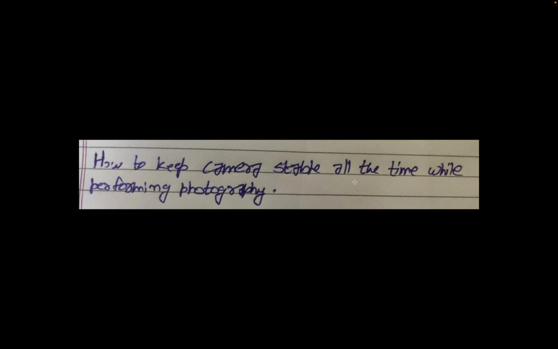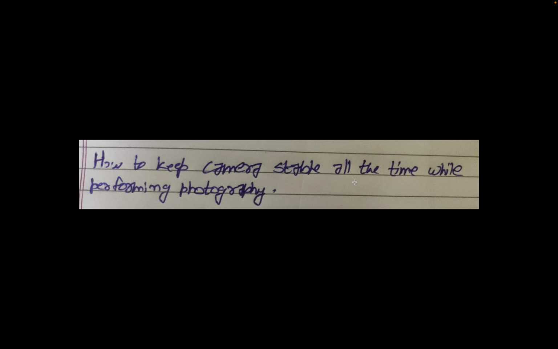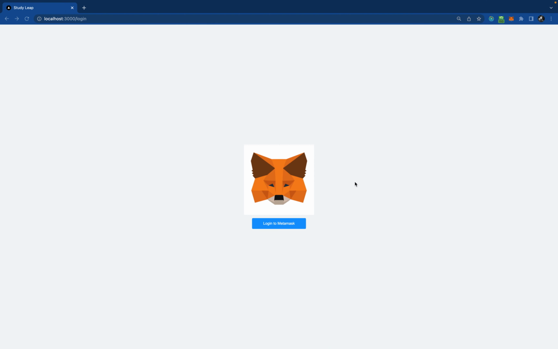So there are two images that I have. One is this one and the other one is this one. One says most stable geometrical shapes and their physical significance, and the other one is how to keep the camera stable all the time while performing photography. Okay, so this is our application.